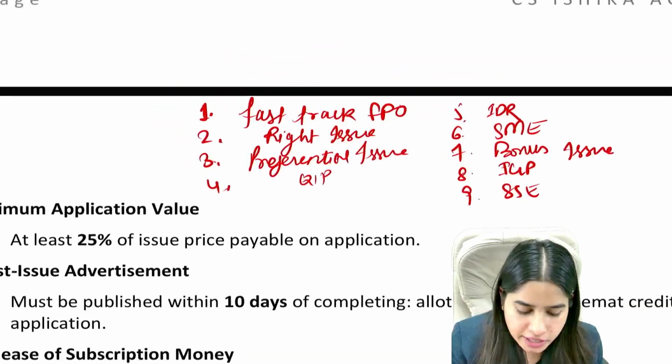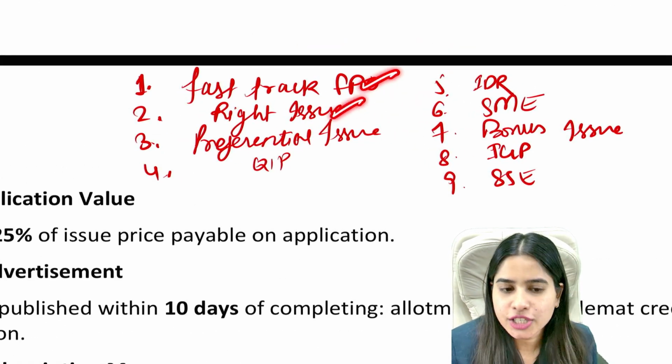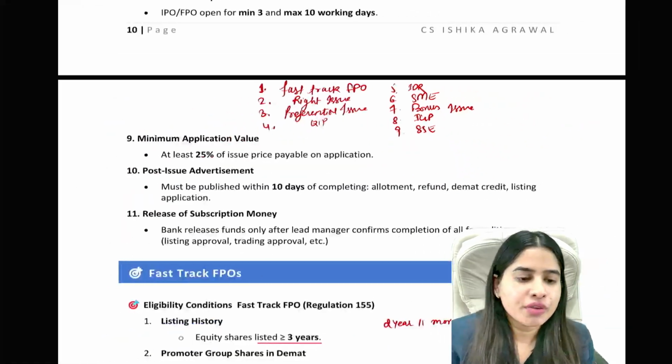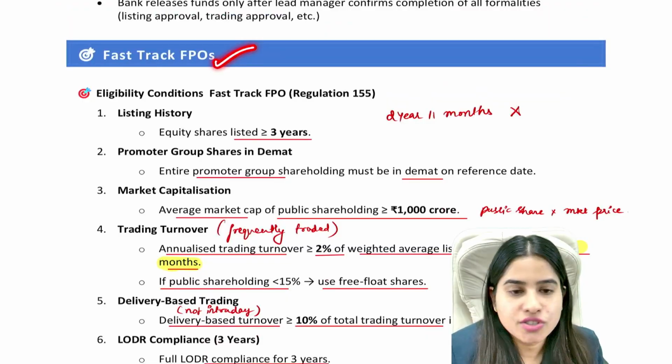So how many topics are remaining in this particular lesson? 9 topics are remaining: fast track FPO, right issue, preferential issue, QIP, IDR, SME, bonus issue, IGP and SME. We have summarized all the topics to make it simplest for you. So the first topic is fast track FPO.